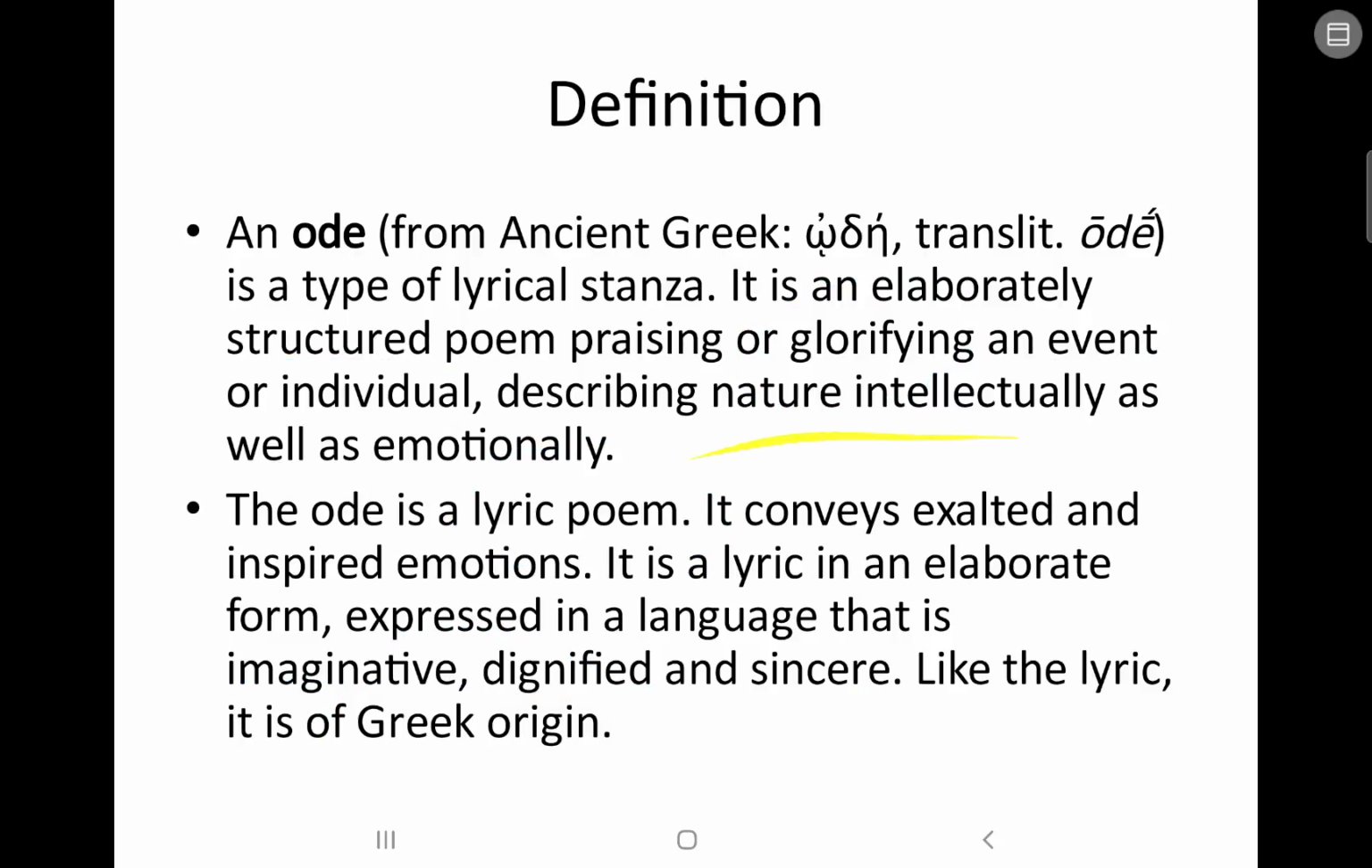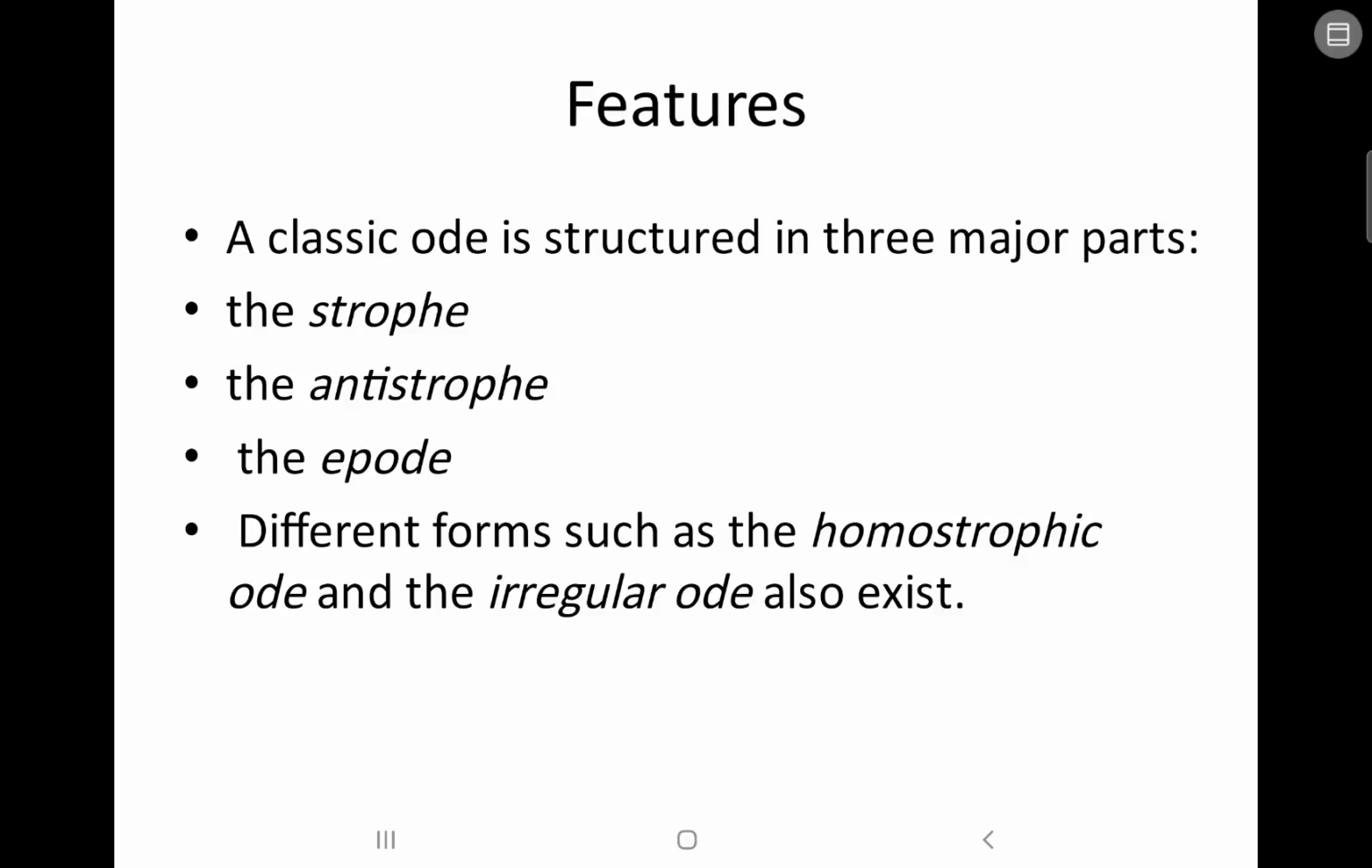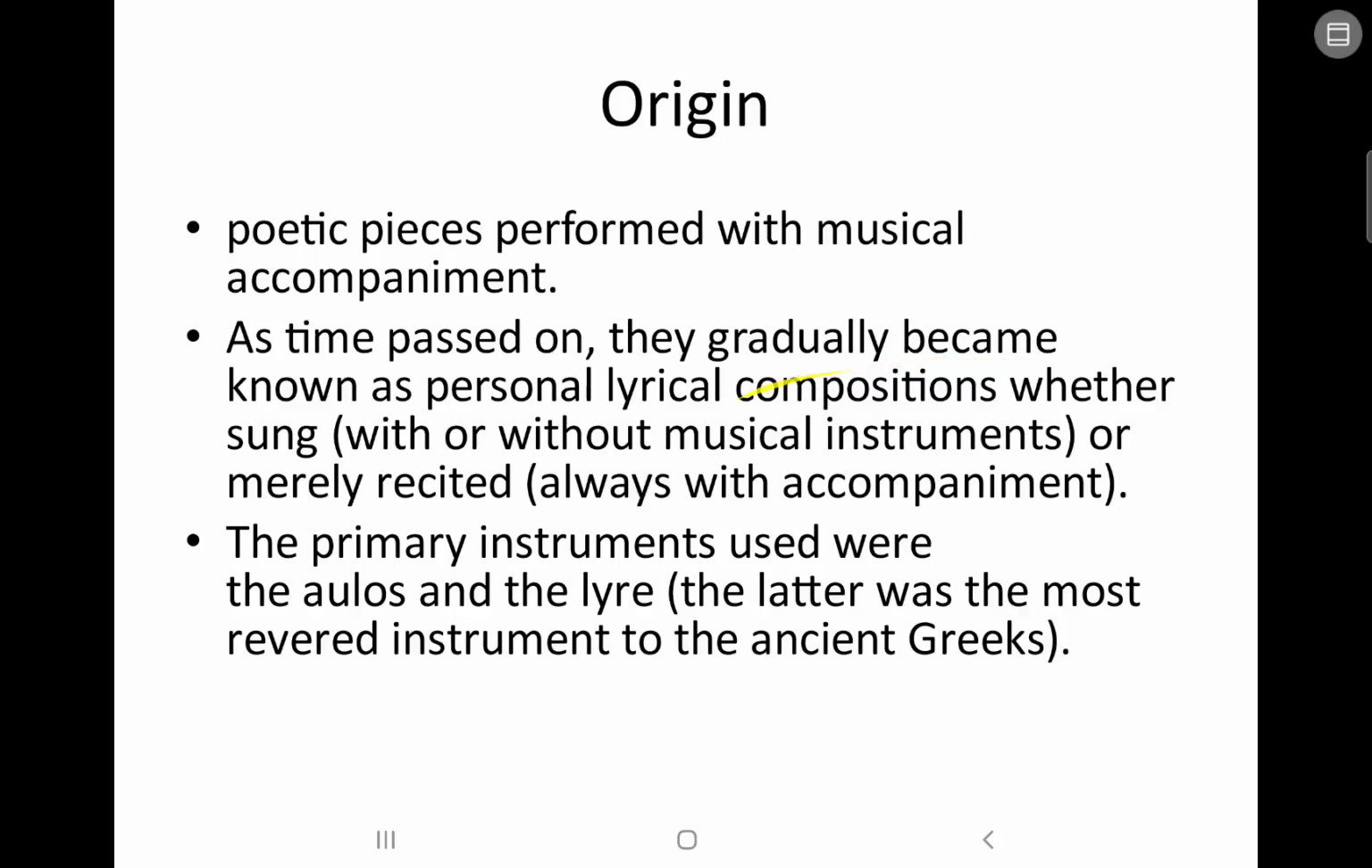So let's see what we have in the next. The features are very clear over here. I told you earlier, structured. It is divided into three sections: the strophe, antistrophe, and epode. Different forms such as the homostrophic ode and the irregular ode also exist. Now, this is something unusual, but the normal thing is the strophe, antistrophe, and the epode.